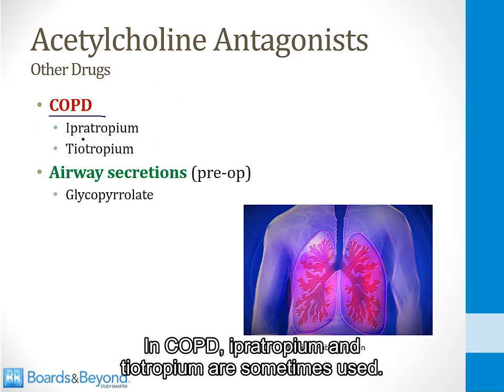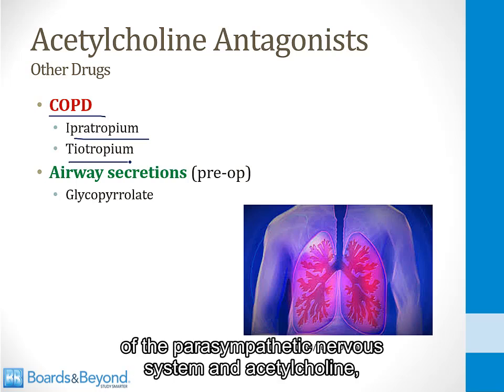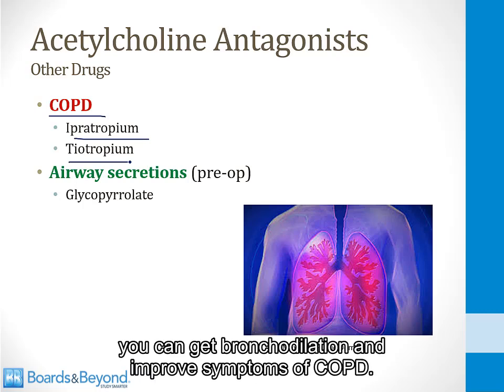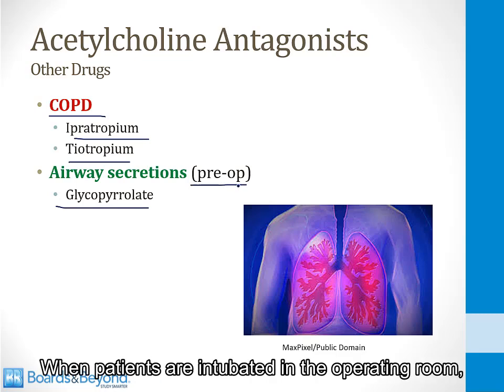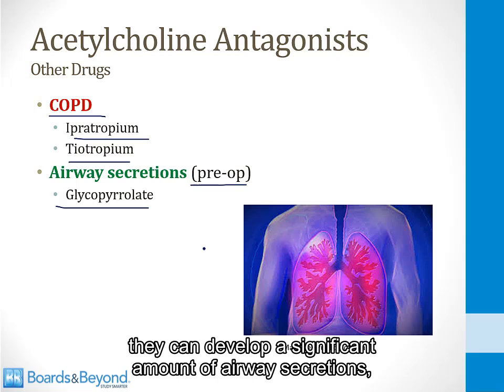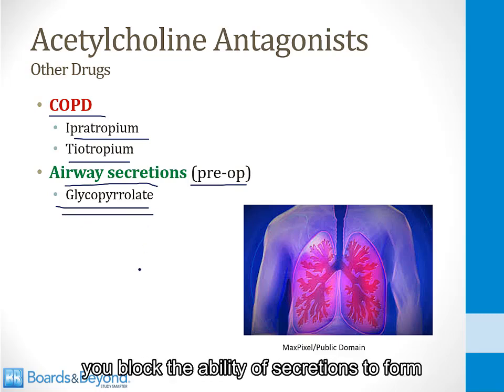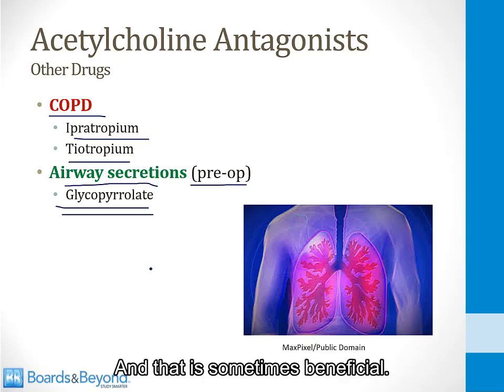A couple of other drugs that are anticholinergics are listed on this slide. In COPD, ipratropium and tiotropium are sometimes used. These drugs block the effects of the parasympathetic nervous system and acetylcholine, which leads to bronchoconstriction. So by blocking those effects, you can get bronchodilation and improve symptoms of COPD. And then glycopyrrolate is a drug that's sometimes given preoperatively. When patients are intubated in the operating room, they can develop a significant amount of airway secretions, which can plug up their lungs. So by giving glycopyrrolate, you block the ability of secretions to form because you're blocking the parasympathetic system, and that is sometimes beneficial.